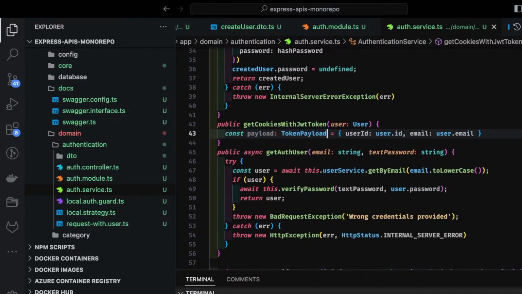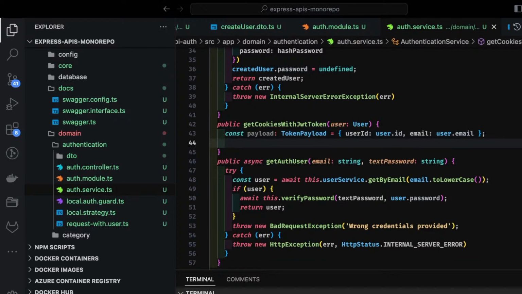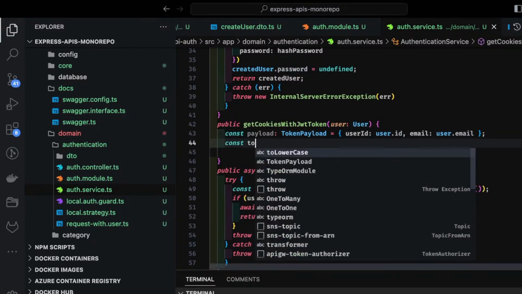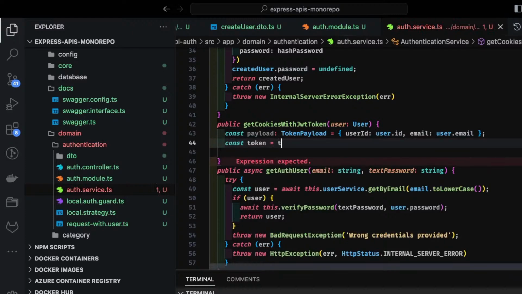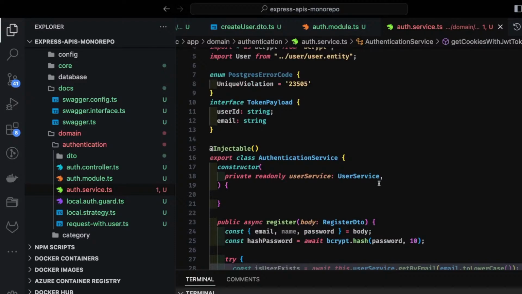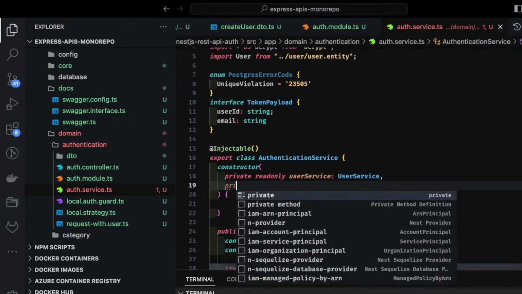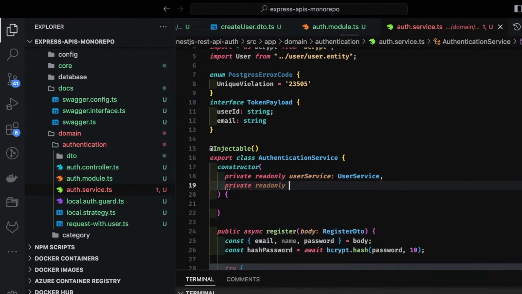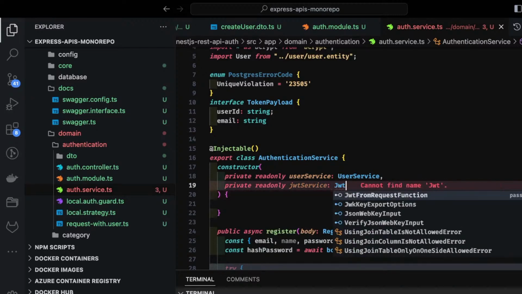And now, once you have it, the next thing is you need to create a JWT. You need to use JWT sign. So here we are going to use JWT sign to create a token. Here we are using JSON Web Token. So how should we do it? We are going to use a JWT service for that. We are going step by step. So we will use JWT service here, private readonly jwtService.